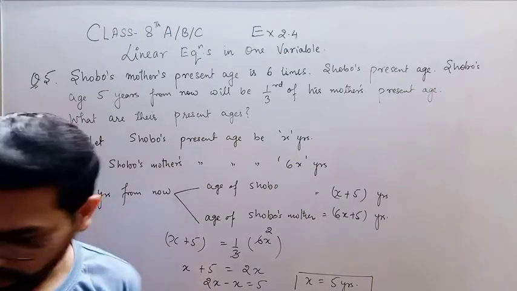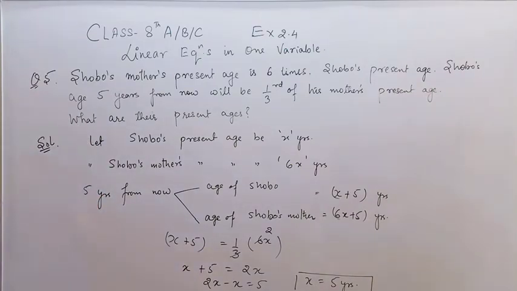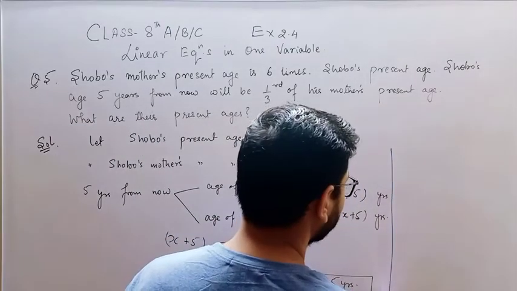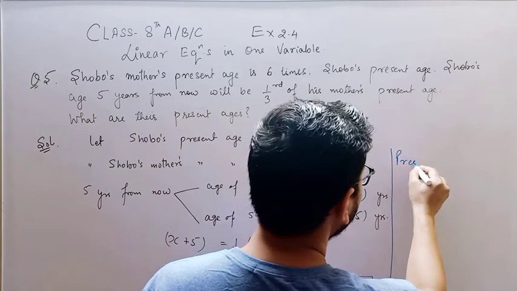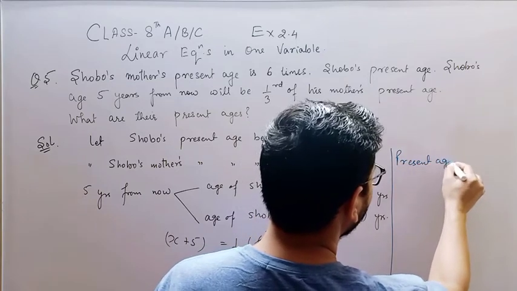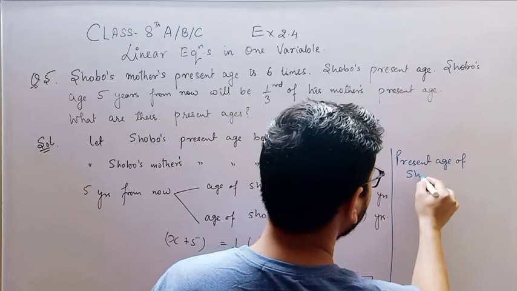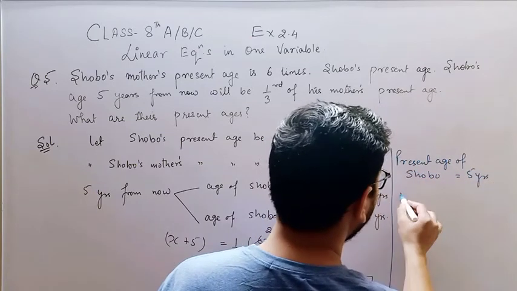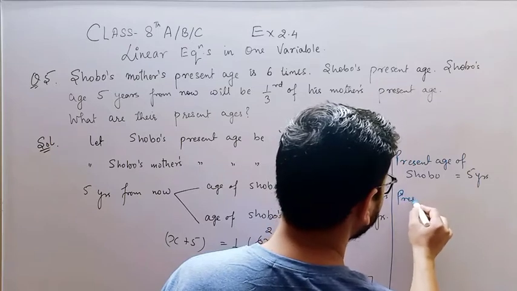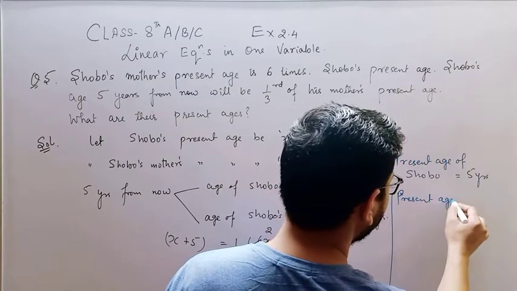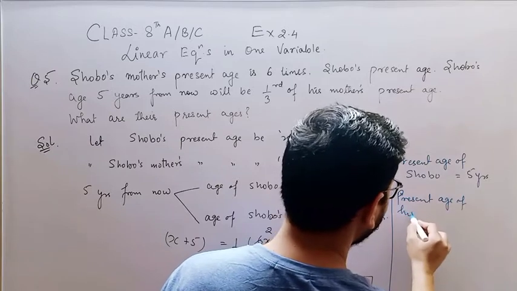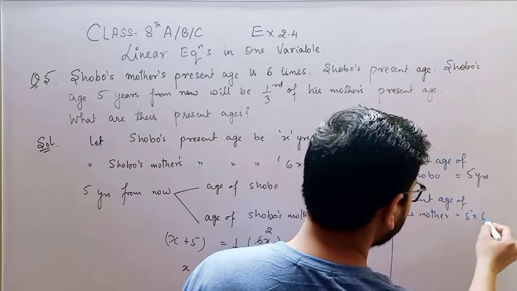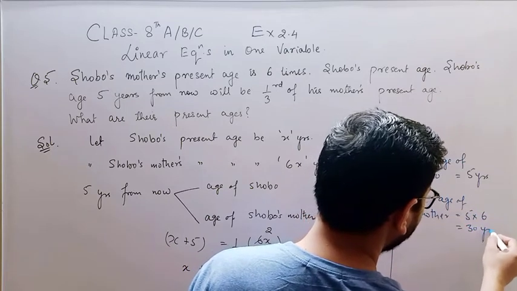So the present age of Shubhu is 5 years and the present age of his mother will be 5 into 6, that means 6 5s are 30 years.